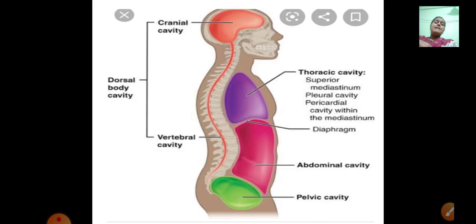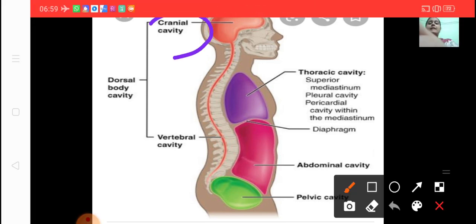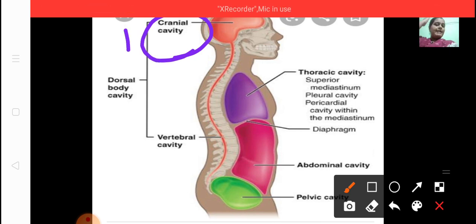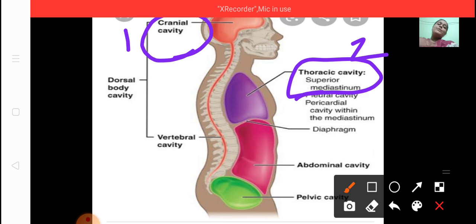Now see, this is the diagram. In this diagram, I'm marking the main things we are going to learn and showing them to you. This is the cranial cavity, number 1, which is situated inside your head. Then comes the thoracic cavity, number 2, which is situated inside your chest. That is known as the thoracic cavity.